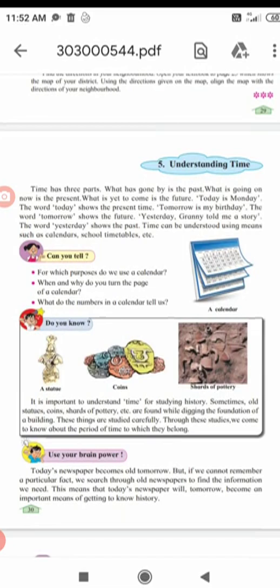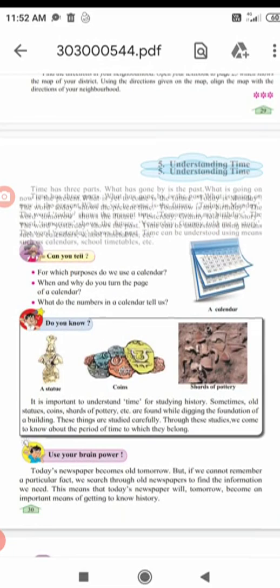So to study any country's history, we need to understand time. We need to understand what first? Time. Okay, and history means studying about the past. Sometimes old statues, coins, shards of pottery, etc. are found while digging the foundation of a building. Now digging the foundation of a building means what?